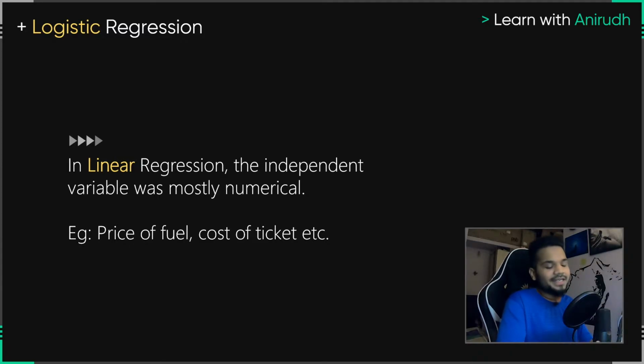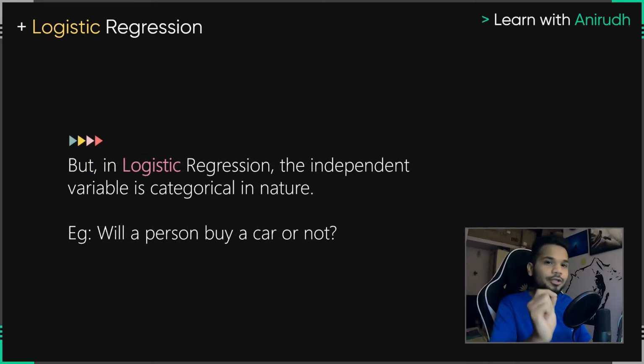An important thing you have to understand at this moment of time is, with linear regression, the independent variable was mostly numerical, as we just saw: the price of the fuel, the cost of the ticket. Even in the example we discussed in the linear regression episode, we made sure to understand this completely. But with logistic regression, you have to observe very closely that whatever we are trying to predict is not going to be a number, it's going to have a categorical nature.